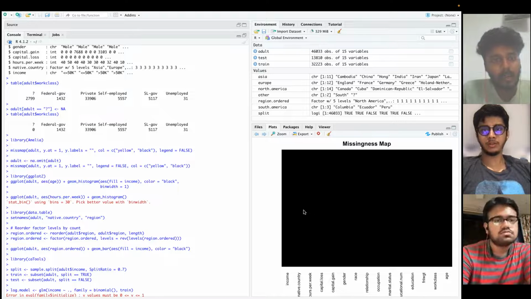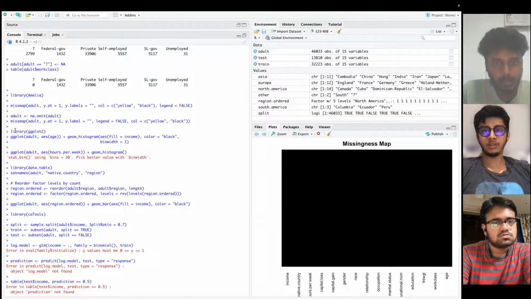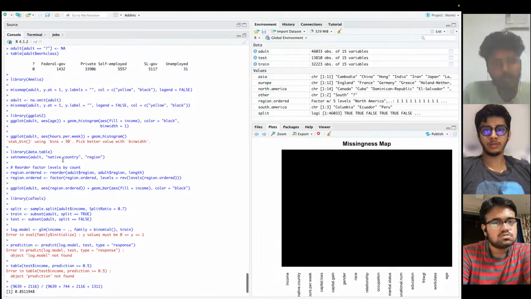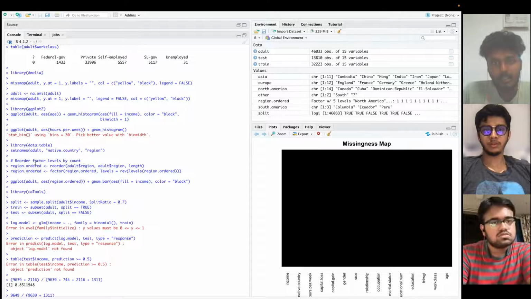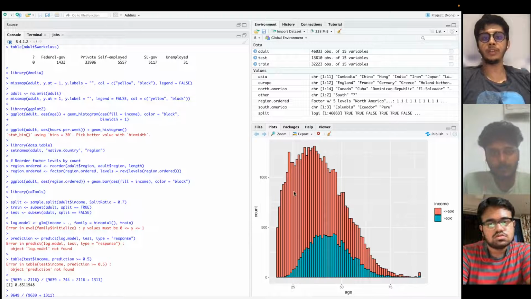So the second part is exploratory data analysis. We have a GG plot which consists of age and salaries of the adults. We have the GG plot based on age and income. Can you explain, Yash? In the first GG plot, we have a histogram of the ages that is colored by the income. The orange color is representative of all of those that have under $50,000 of annual income, and the blue represents those that have greater than $50,000 of annual income.